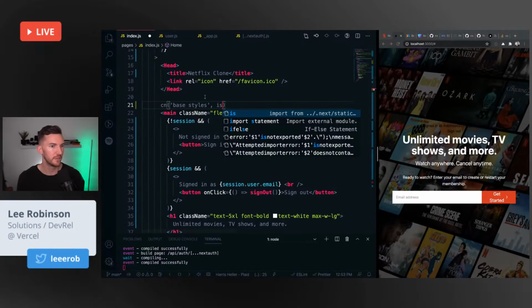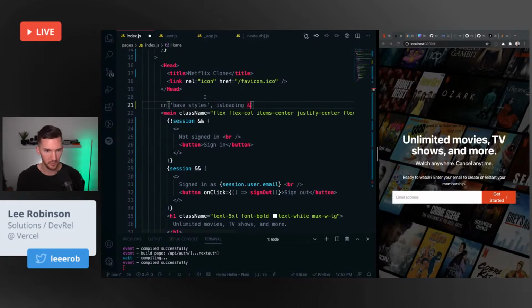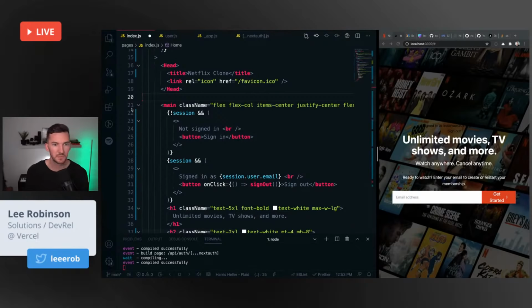So, if loading, then we want to add a spinner or something like that. And you can use these then in your class name, and it automatically changes those. That's how I've typically done conditional styles with Tailwind, but either way really works. I know a lot of people like the CSS and JS approach.